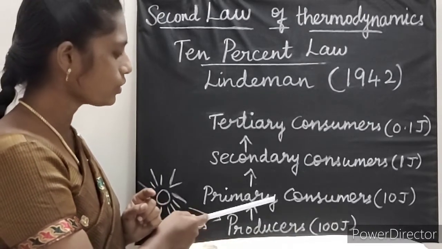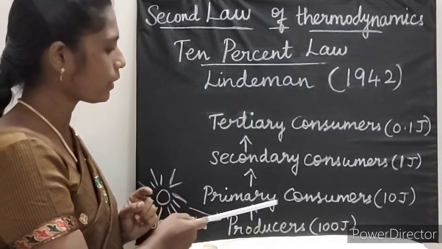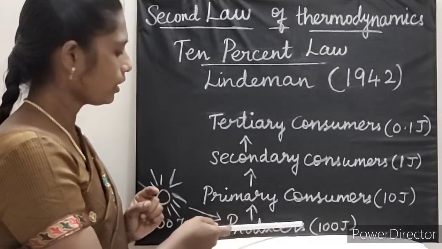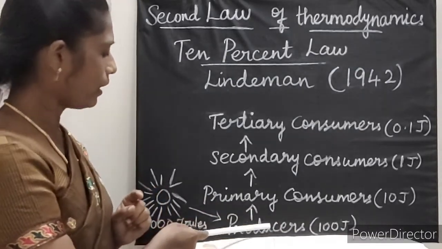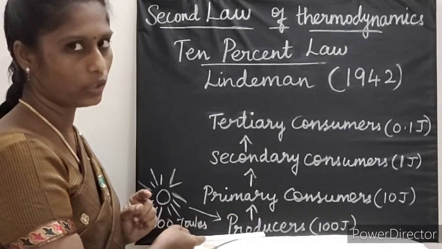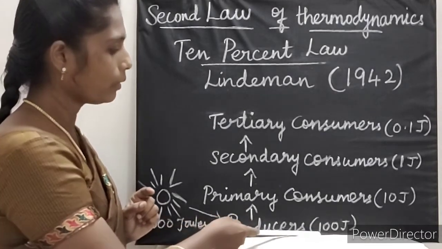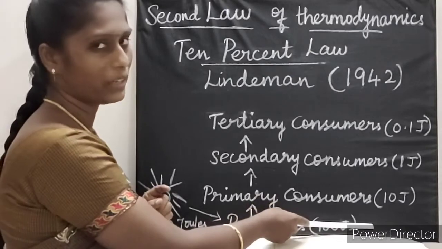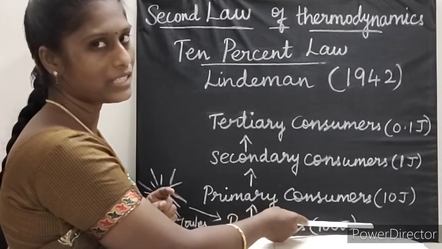Now the next trophic level, herbivores, that is primary consumers. At the first trophic level, out of 1000 joules, only 100 joules is stored as energy, but the remaining 900 joules is dissipated in the environment as heat.